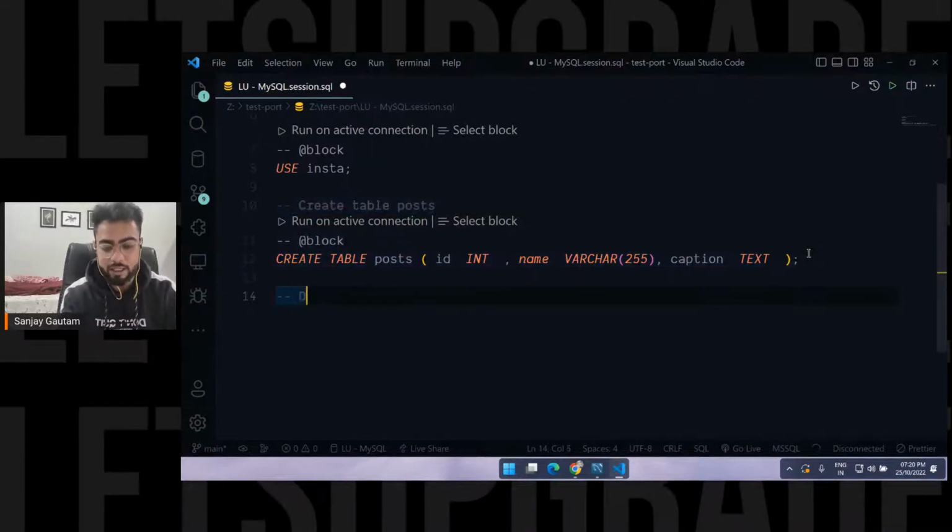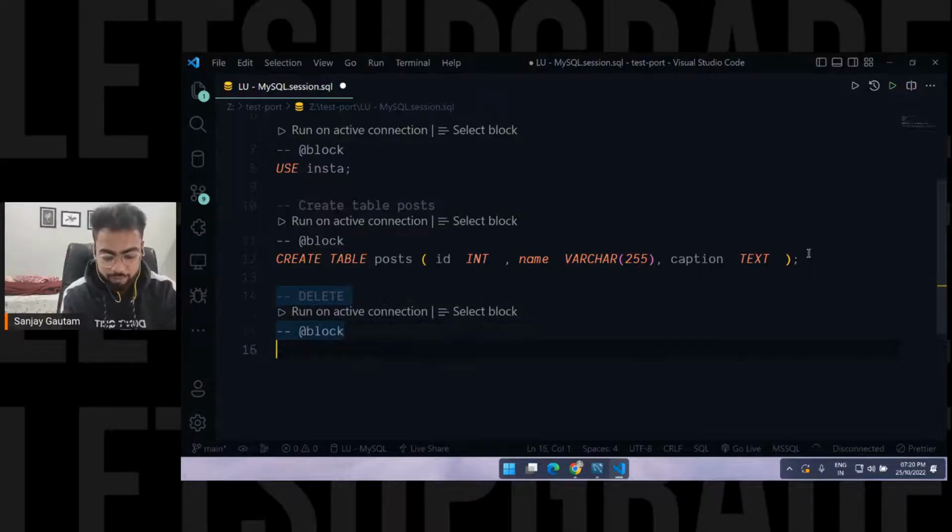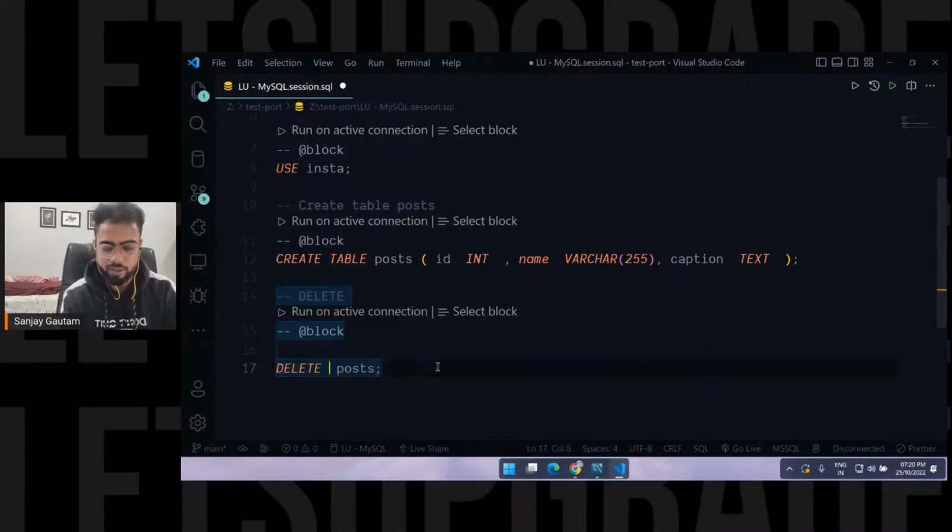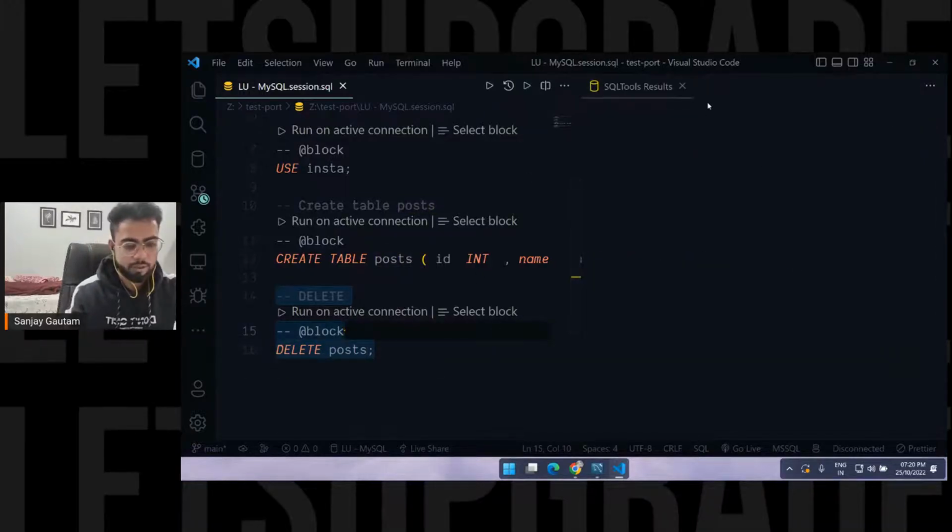Let's say to delete a table. We have just created a table, so how can you delete the table? The command is very straightforward. I just want to delete the table now: delete table and the name of your table. I think the command is, I just want to go with truncate and run on active connection.